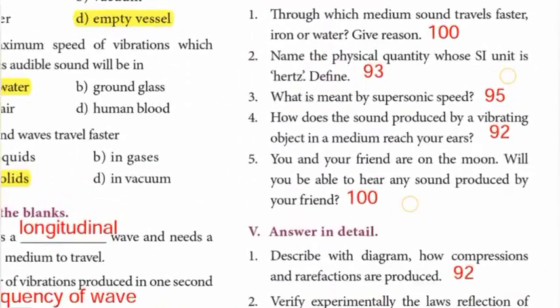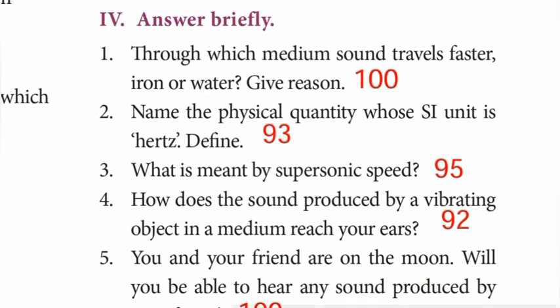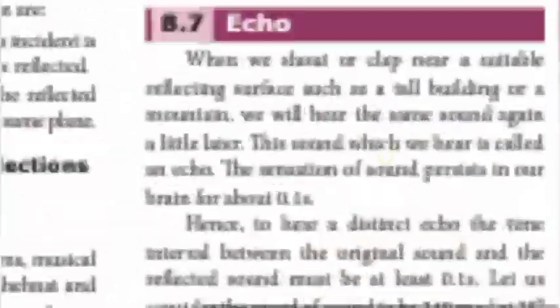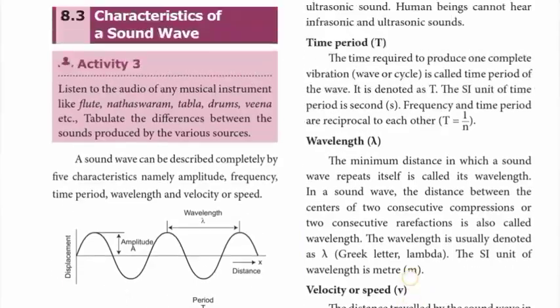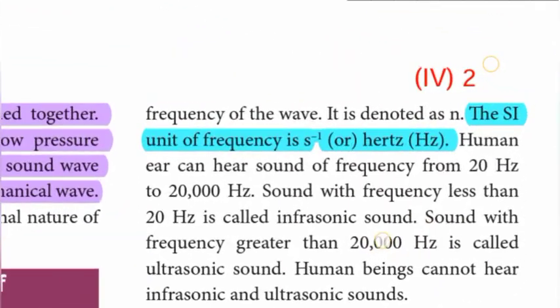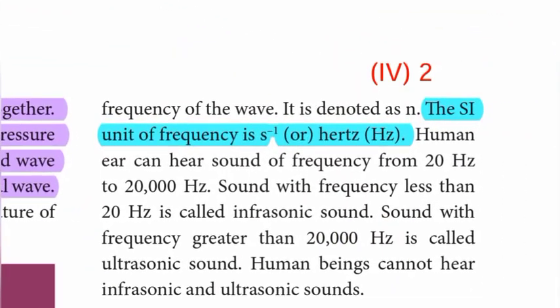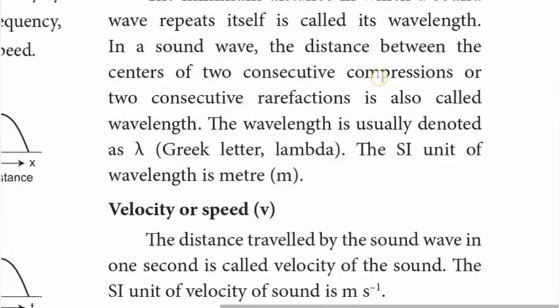Then second question, name the physical quantity whose SI unit is Hertz. Define. Page number 93. Look at the top of the right side on 93. The SI unit of frequency is S inverse, that is S minus 1 or Hertz, HZ. Roman number 4th second one answer.